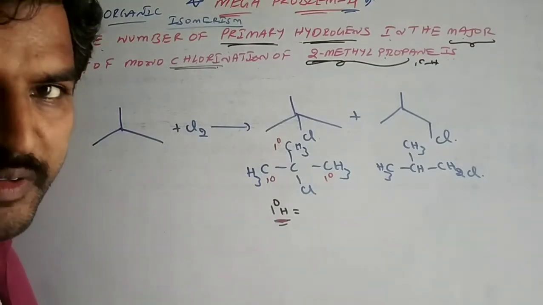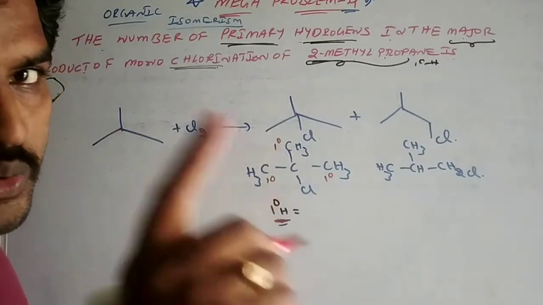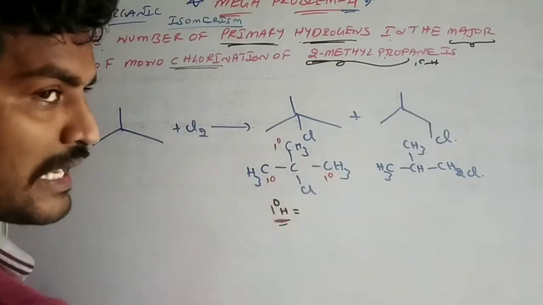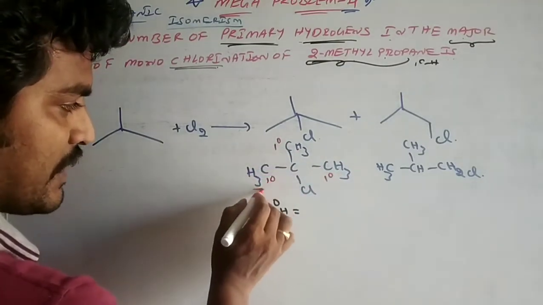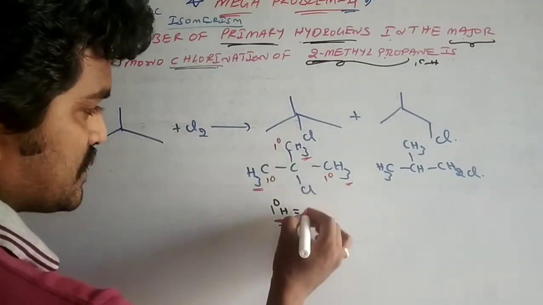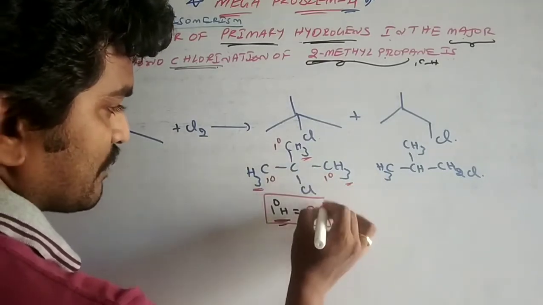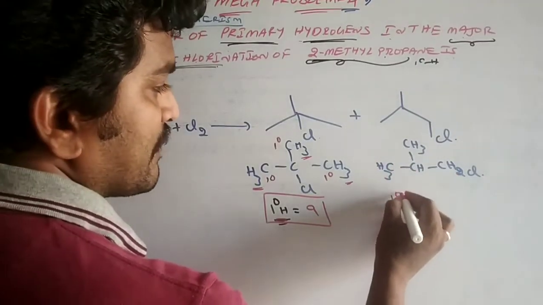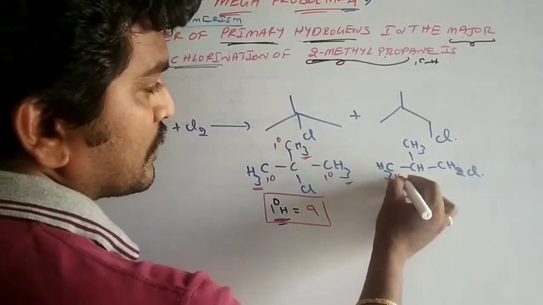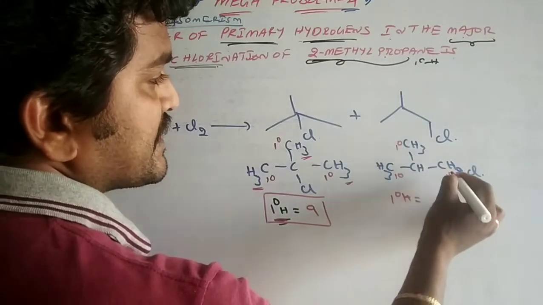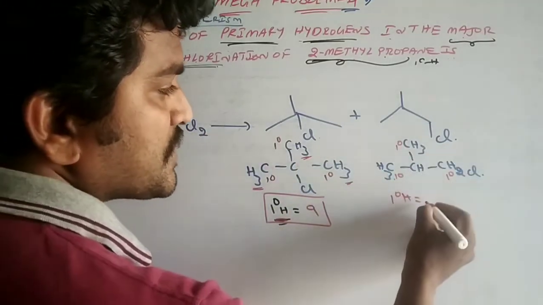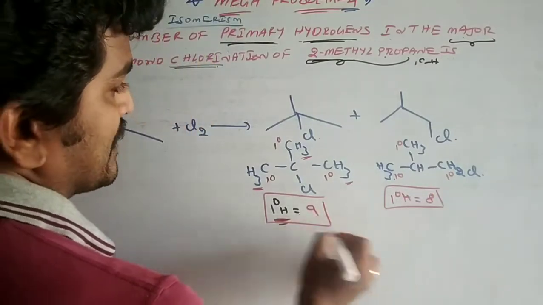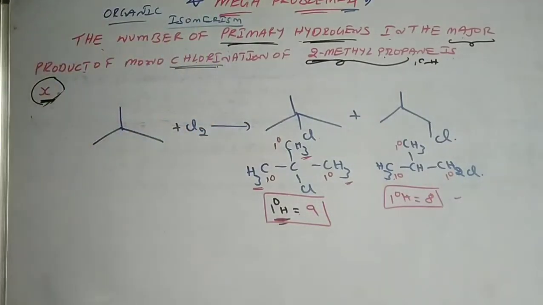Primary carbon means, as you know very well, a carbon attached to a single carbon is known as a primary carbon. So 3 primary carbons are there. Every primary carbon is having 3 hydrogens. So in this case primary hydrogens is 9. In the other case, this is a primary carbon, this is a primary, but the number of hydrogens you see is 8. So in this case primary hydrogens is 9, in this case primary hydrogens is 8.